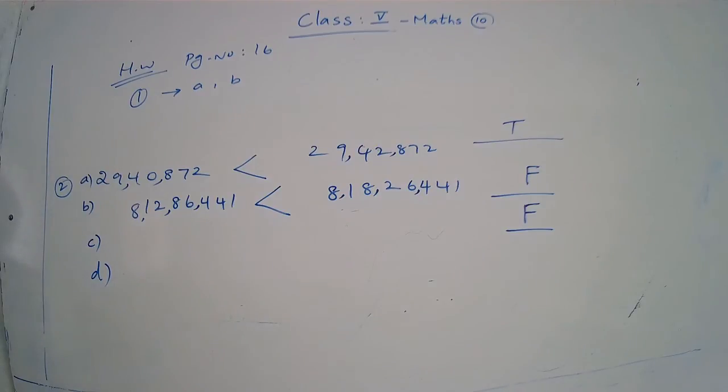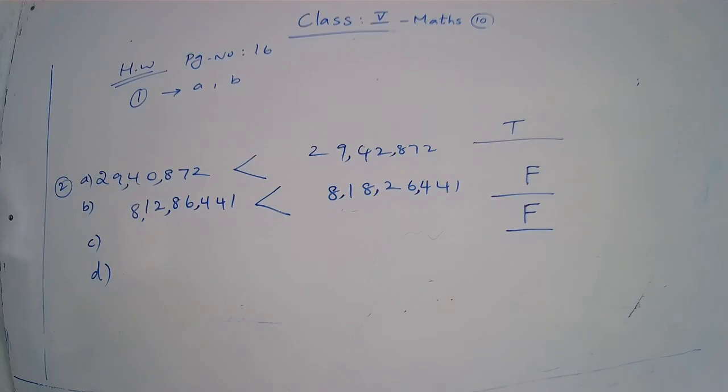Now you come to D part. The successor of 4 crore 59 lakh 99,999 is 4 crore 60 lakh. Here the first number is 4 crore 59 lakh 99,999, the second number is 4 crore 60 lakh. 1 is added.